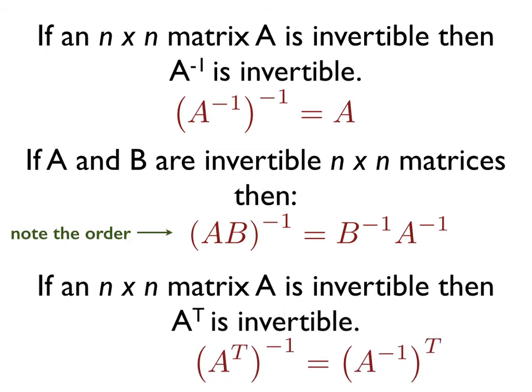If an n by n matrix A is invertible, then A transpose is invertible, namely the inverse of A transpose is equal to the transpose of A inverse. So this indicates that if we have the inverse of a matrix, we also have the inverse of its transpose, because the inverse of its transpose would just be the transpose of the inverse matrix.